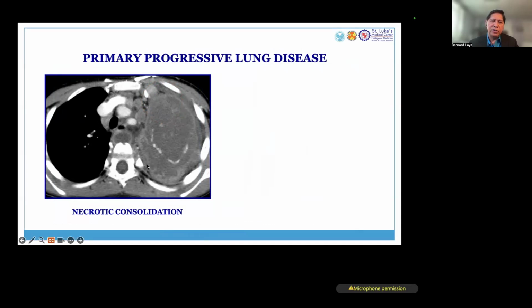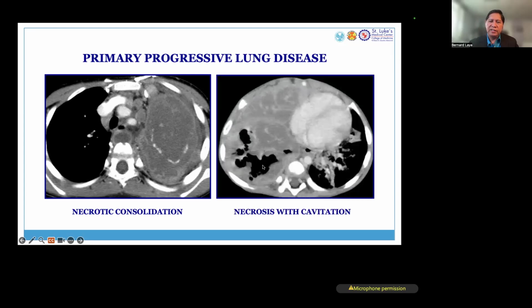Notice that there's also a necrotic lymph node in addition to the lung disease. And sometimes, in addition to the necrosis, we see cavitation also. So this suggests, in the proper context and the proper clinical scenario, that this patient has primary progressive tuberculosis.